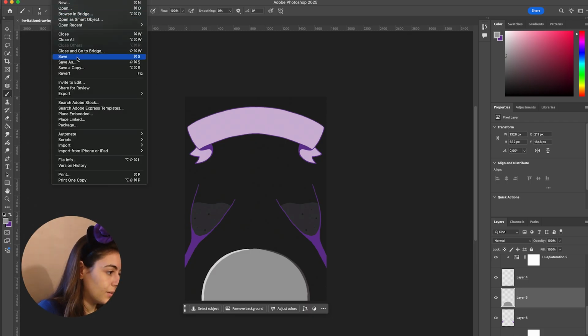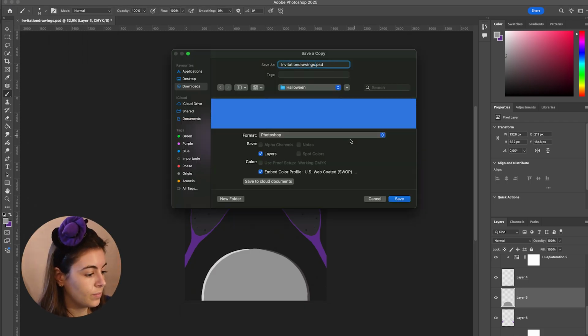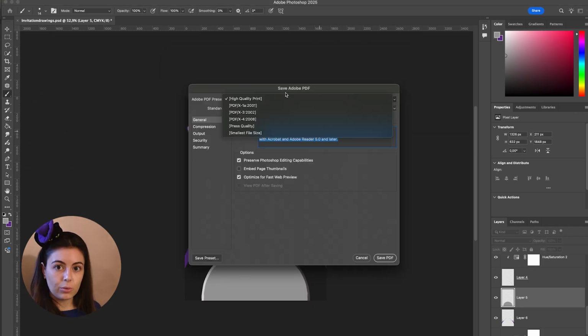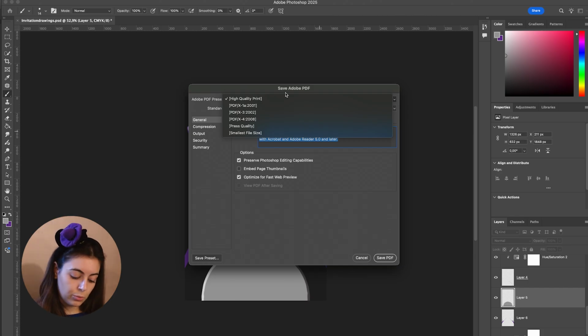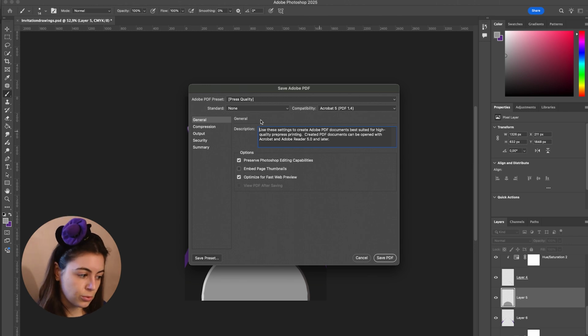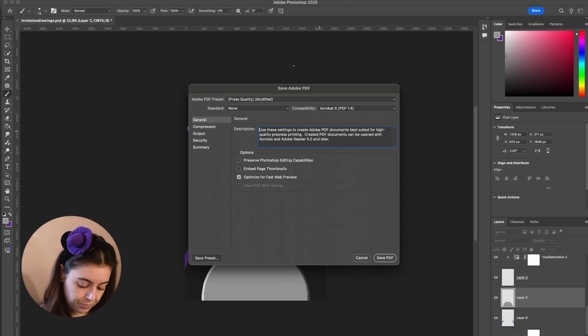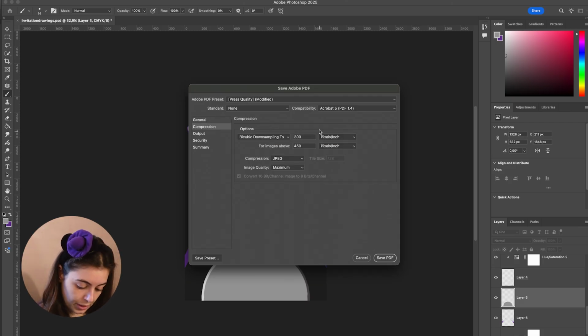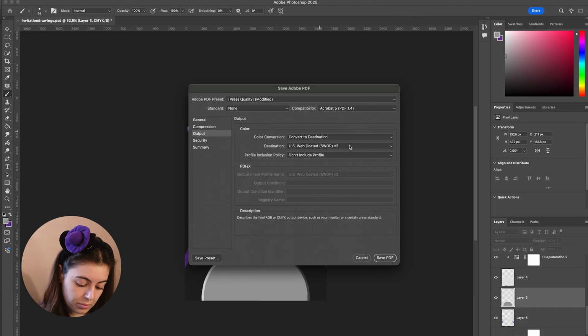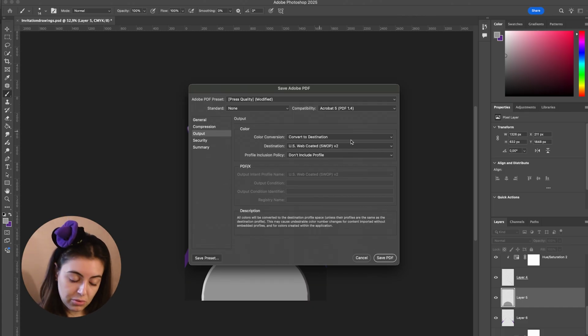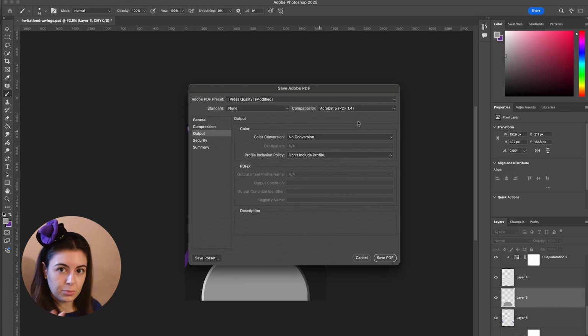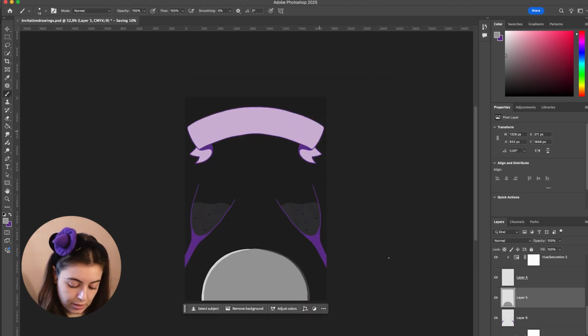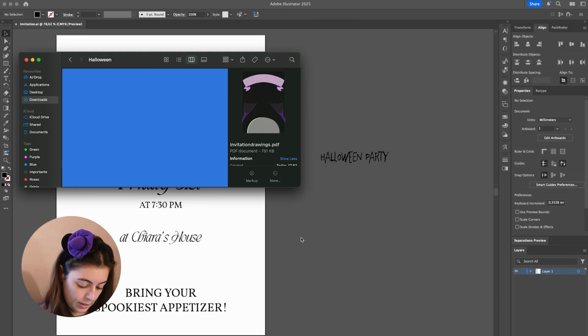Save a copy as, and then Photoshop PDF, working CMYK. High quality print is just for digital use only. What we want to do is to print it eventually, so press quality. It's okay for digital use also. Then preserve Photoshop editing abilities, we don't want that. Then compression, we want 300 pixels per inch. The output we want, US web code is okay. I don't want any type of convention, so to be safe, I'm just gonna press that. And then save PDF.